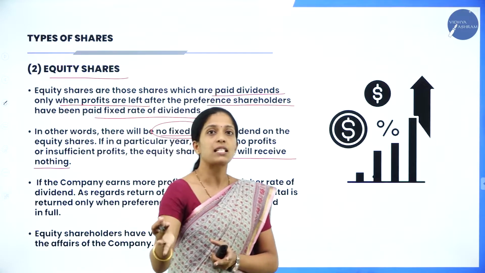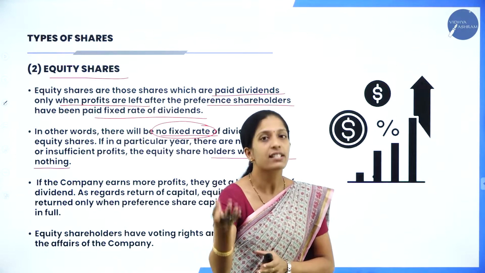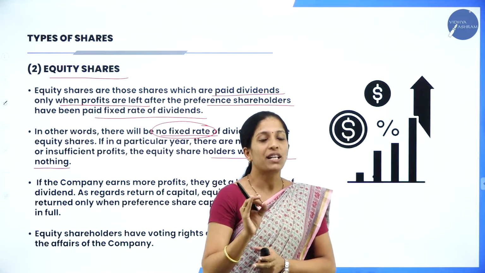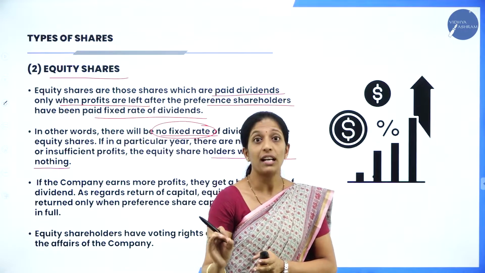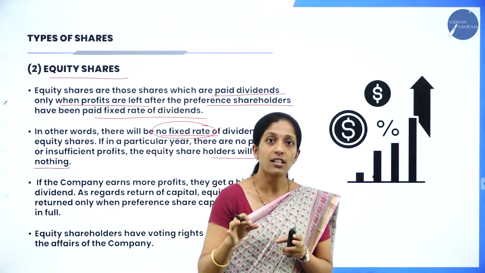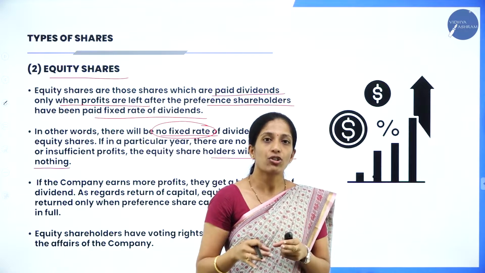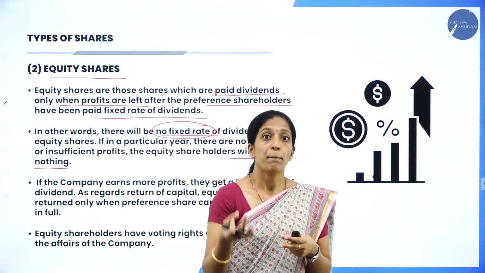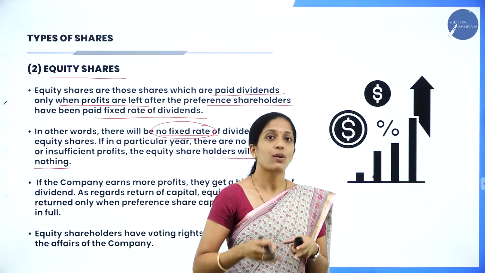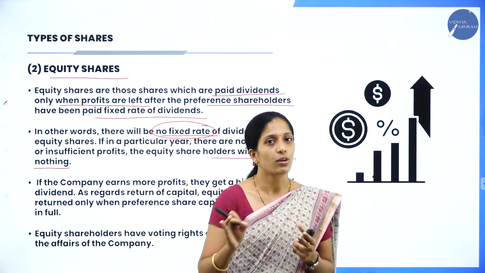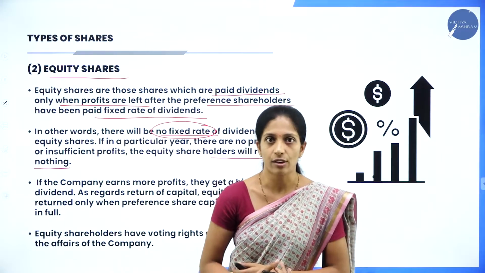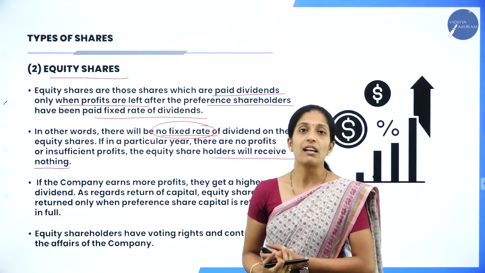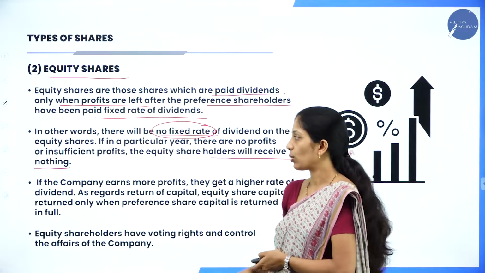If there is excess profit, they will get excess dividend, because in equity shares there is no fixed rate of dividend. When the organization earns more profit, the equity shareholders benefit by getting more dividend. But if the company incurs a loss, the equity shareholders will not get the dividend at all. So that is the main drawback of equity shareholders.